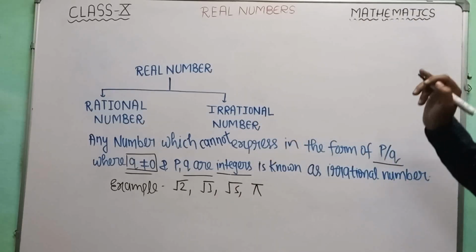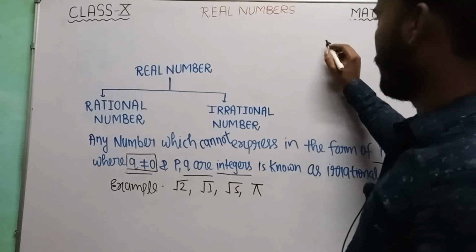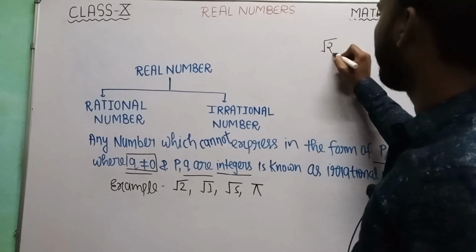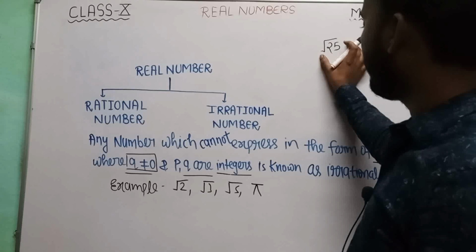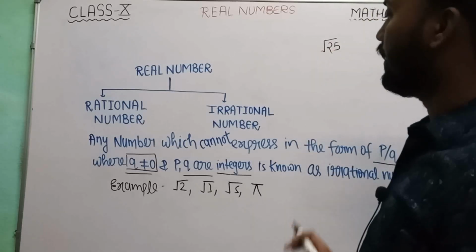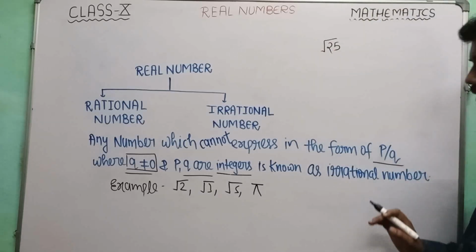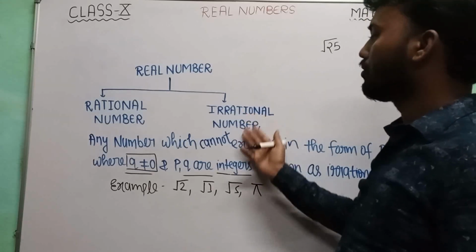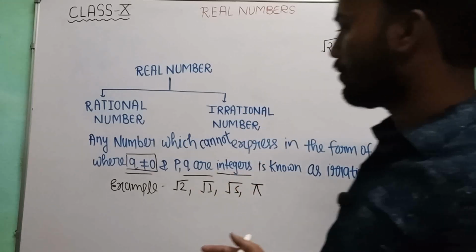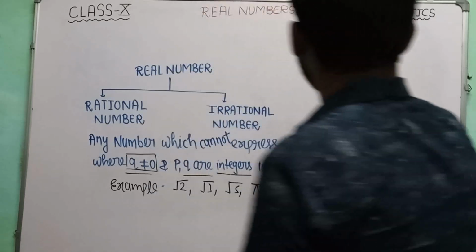Now I am asking you a question, that is root 25. Now tell me whether this number is rational or irrational. So let me tell you one more thing about the irrational number, so that this will become more clear to you. Now see here, root 2.